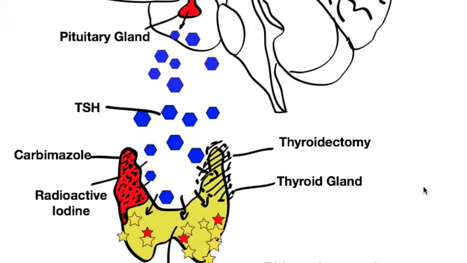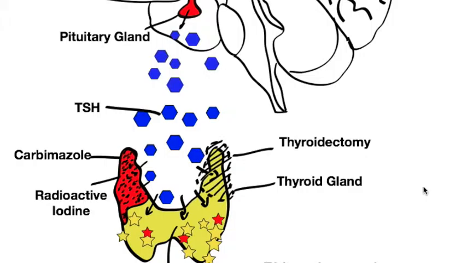Now, here we have a representation of the thyroid gland in yellow, and it shows the 3 different ways that the thyroid gland can be stopped from overproducing thyroxine. First, you will see on the left-hand side in red, we have carbimazole, which is a drug that can be taken via a tablet form, which stops enzymes within the thyroid gland from producing thyroxine. So that is one way that we can reduce the amount of thyroxine in the blood.